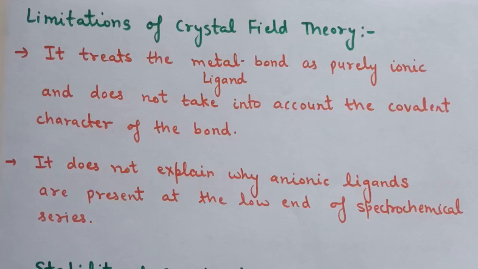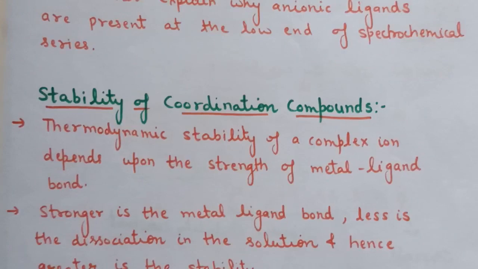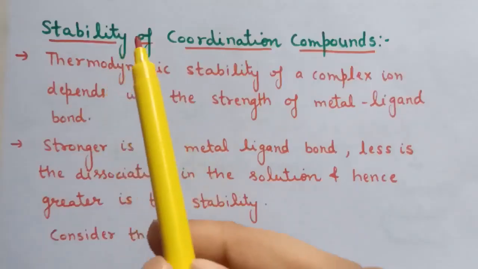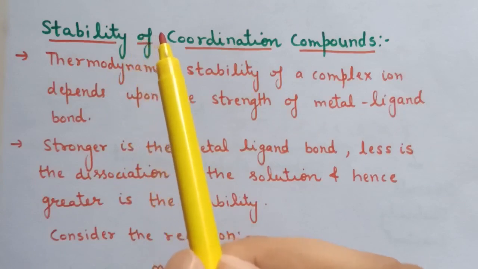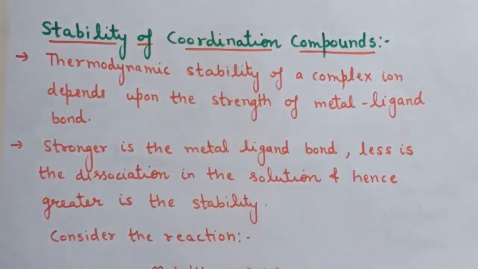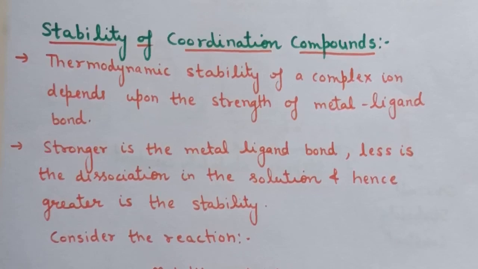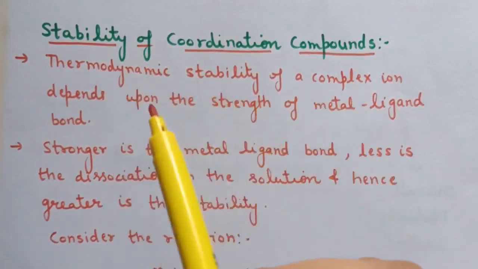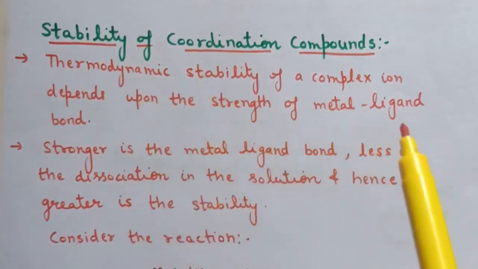Now the next topic is stability of coordination compounds. The stability of coordination compounds, or stability of a complex in solution, refers to the degree of association between two species involved in the state of equilibrium. And the thermodynamic stability of a complex ion depends upon the strength of the metal-ligand bond.